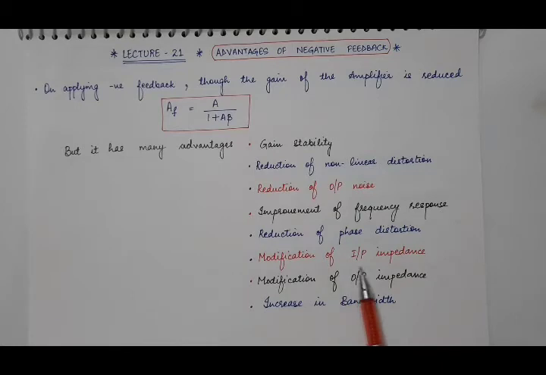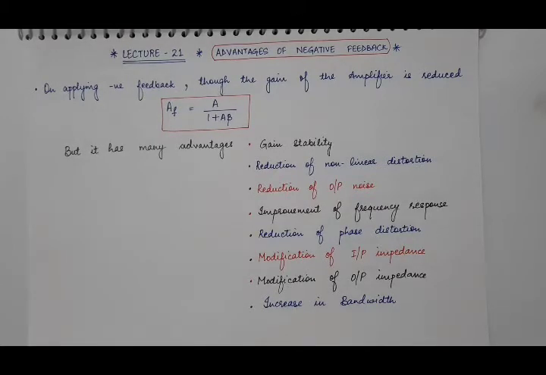Then it modifies the input impedance. As we have already seen, there may be two types of connections in case of input and output: parallel (shunt) or series. Shunt connections decrease the impedance and series connections increase the impedance.